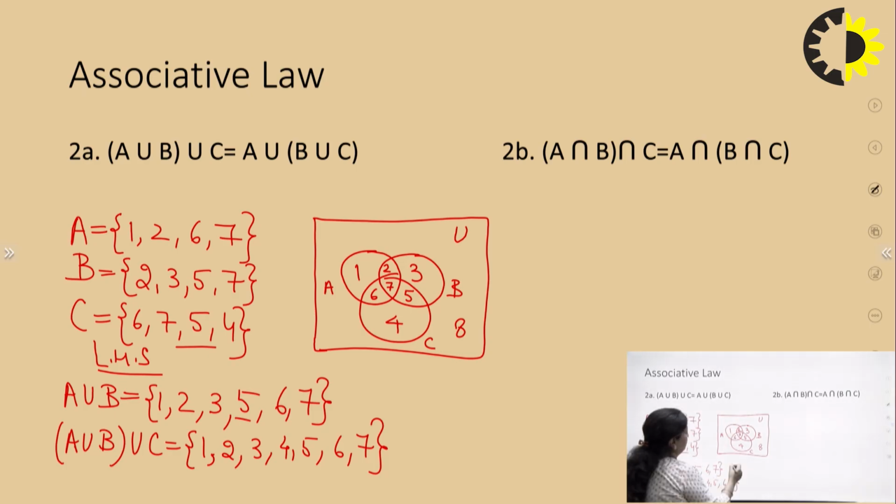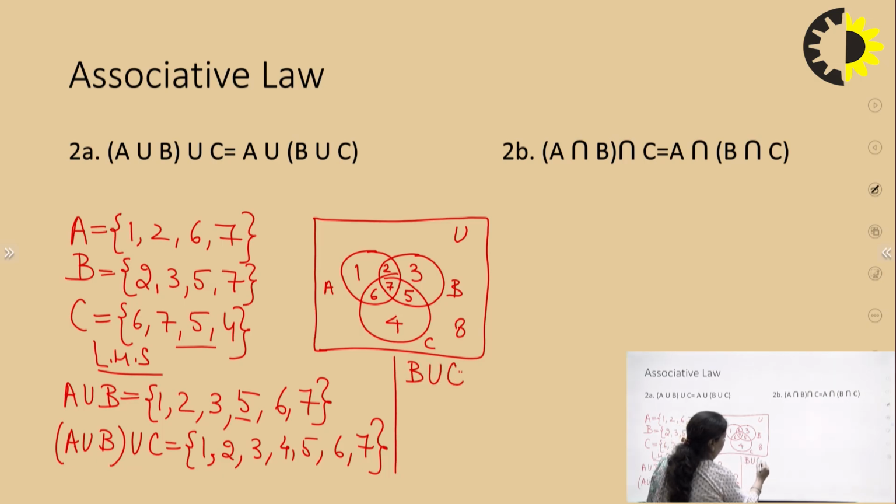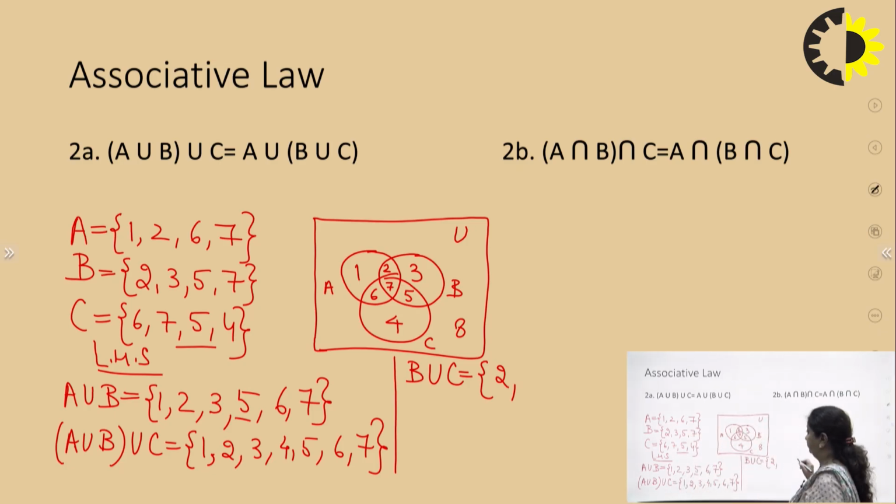So first let us take B union C. So B union C will give me what? Let's see the sets B and C. So let us take the union of these two sets. So I'll get 2 over here. Then I will get 3. Then 4 also, 5 and 7. And even 6 will be there. So this is what I get as union of B and C.